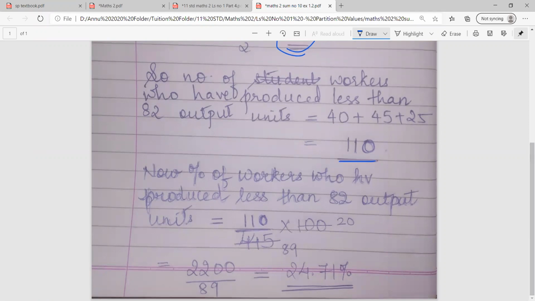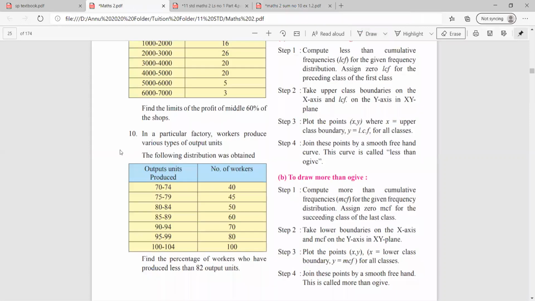Now they have told me to find out the percentage. So the percentage of workers who have produced less than 82 output units will be 110 divided by 445 into 100. On cancelling, I get the answer 24.71%. So with this class, we have finished 2 exercises of your first chapter.